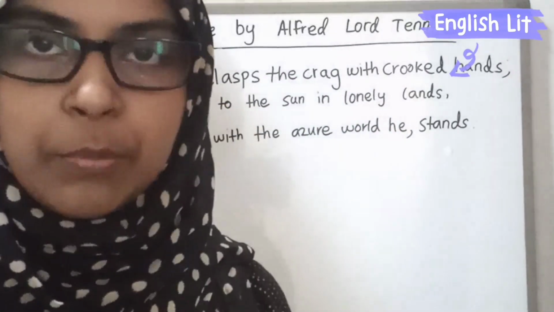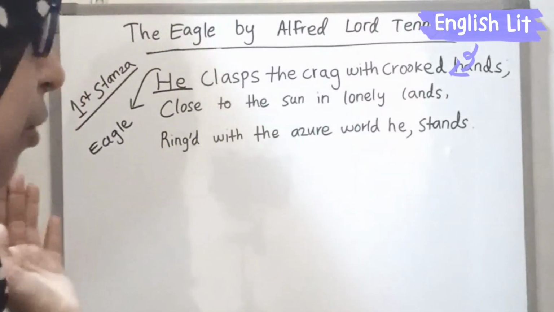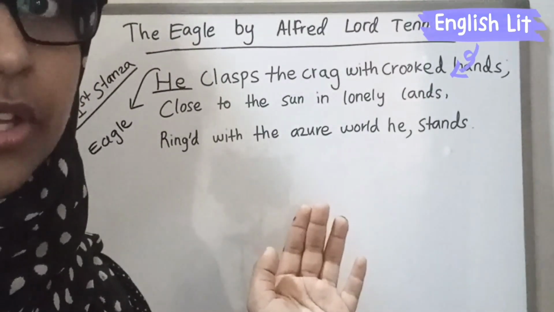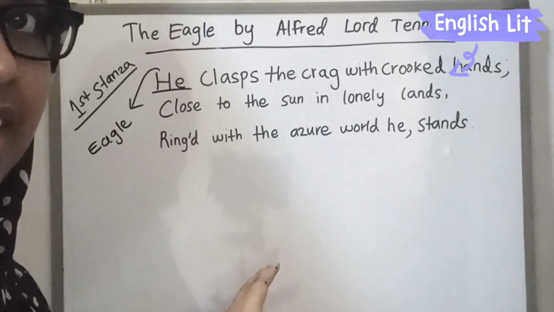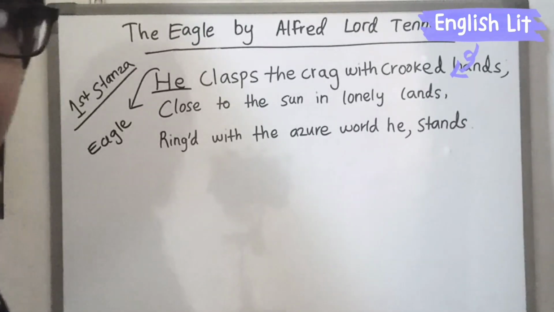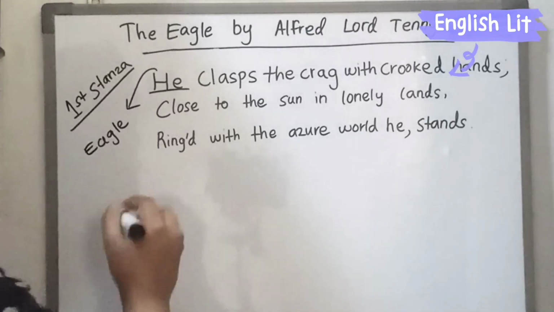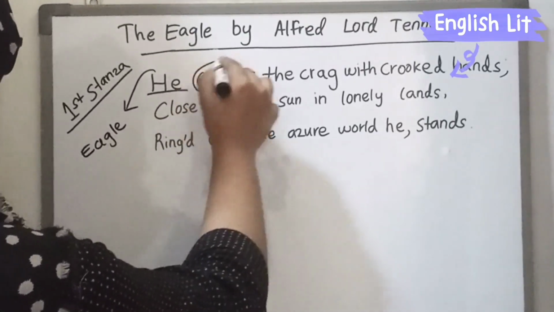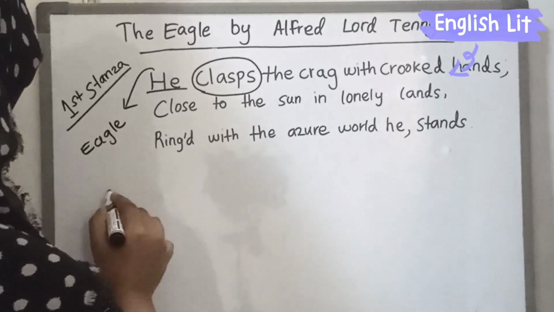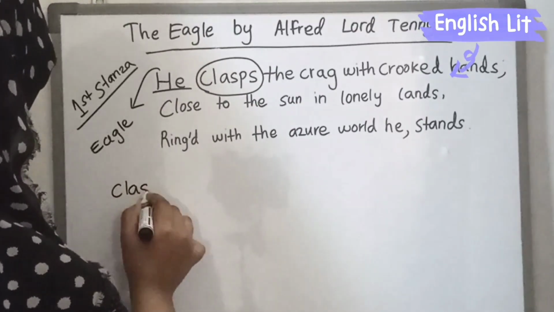We can discuss all the poetic techniques used in the poem later in another video, but we have to understand this from the beginning. That's why I am telling. So clasp, here we have a difficult word. Clasps.